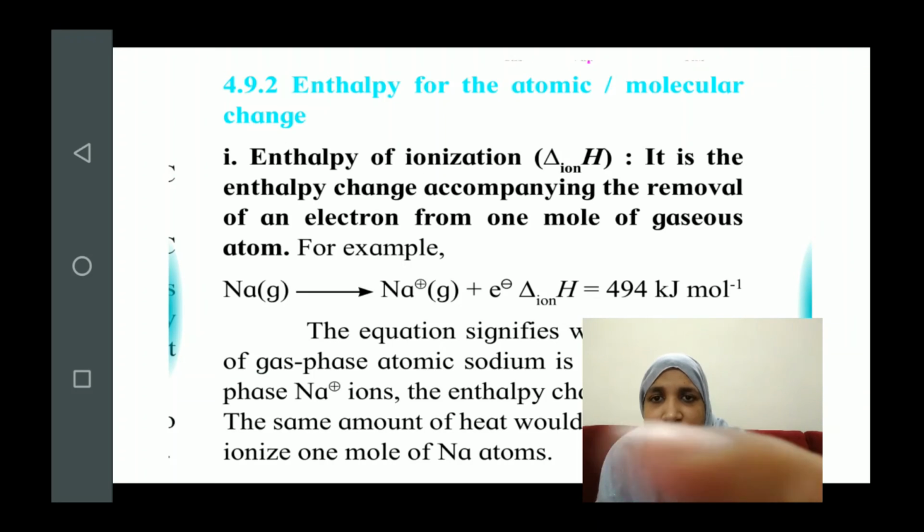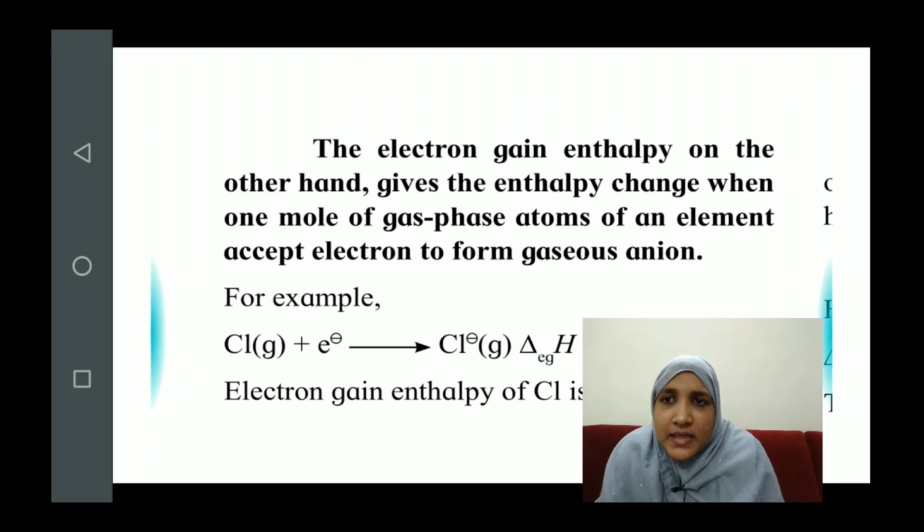Let's see the next one. The next one is the electron gain enthalpy. It is exactly opposite of enthalpy of ionization. In enthalpy of ionization, we have seen the formation of cation. In electron gain enthalpy, we will see the second type of ion, that is, formation of anion, which is caused due to acceptance or gain of electron.